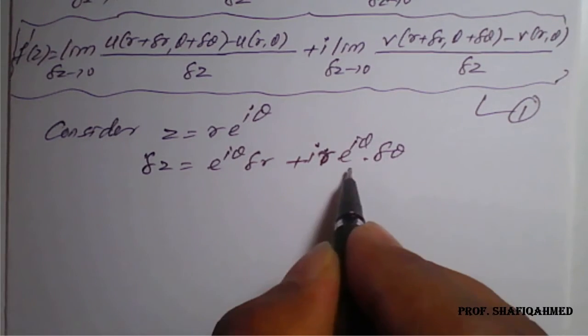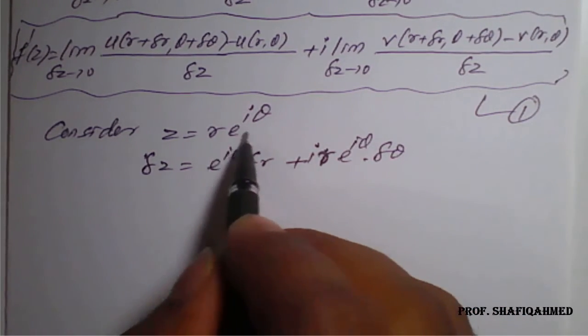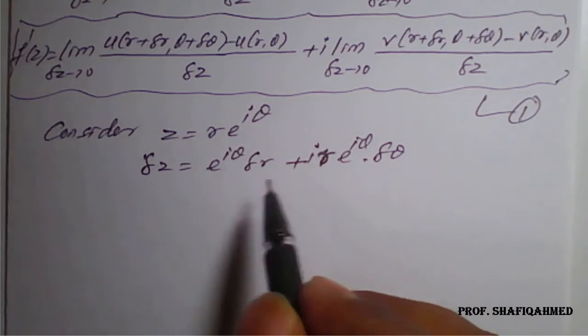This is very important, so you have to remember it. We have applied the product formula in terms of delta here.